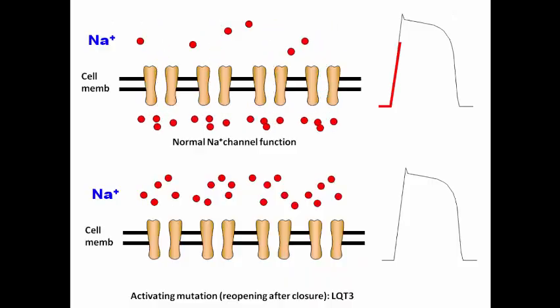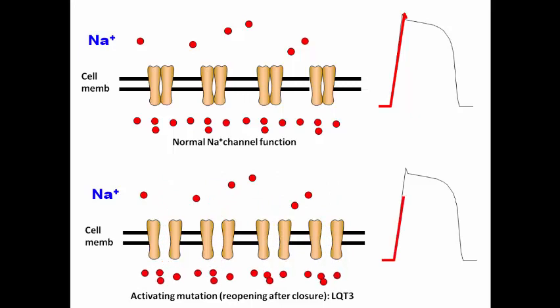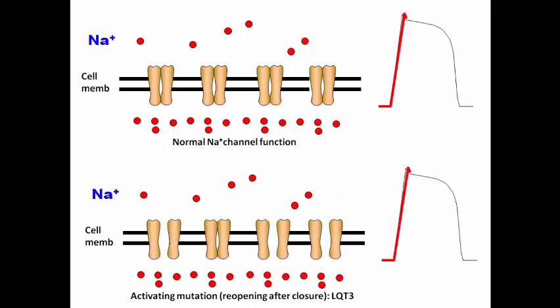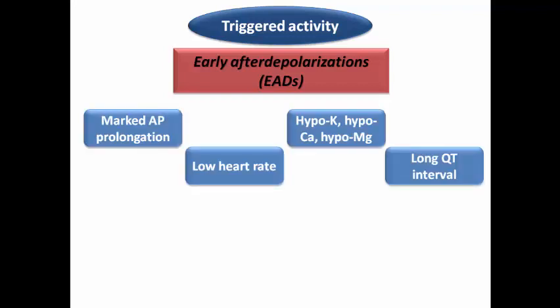So this diagram illustrates the normal sodium-potassium channel function, while in long QT syndrome there is reopening after closure, so this results in the duration of repolarization prolonged and also the duration of long QT interval. As we mentioned, this results in early afterdepolarization, which is a common basis of tachyarrhythmia in case